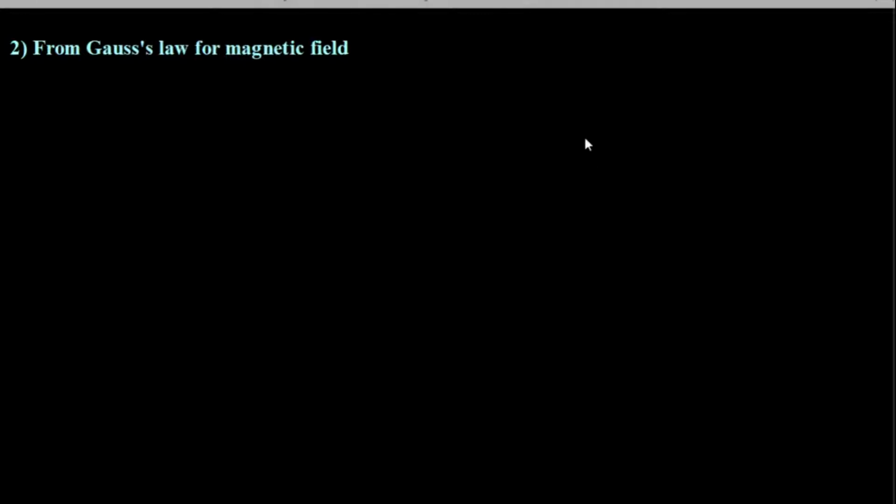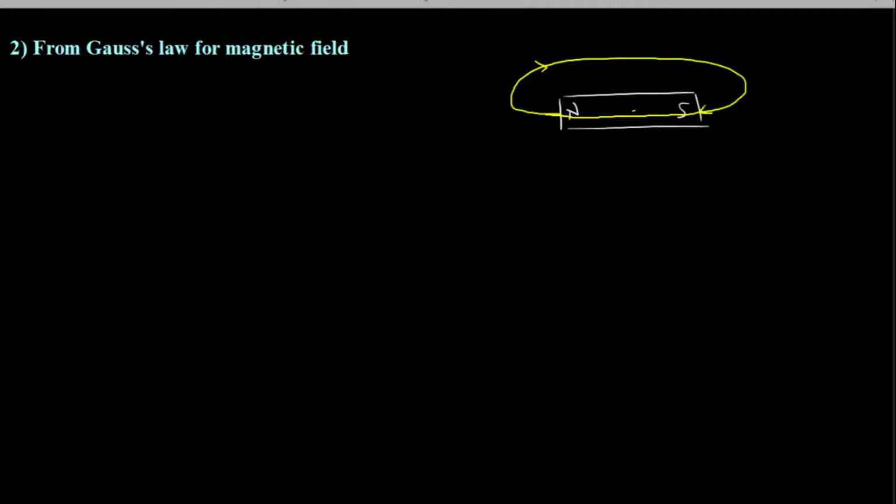If you have a magnet, with a north pole and a south pole, we say that magnetic field lines originate from north and end on south. This was the initial discussion, and later we found that these magnetic field lines are continuing. So it's a loop.